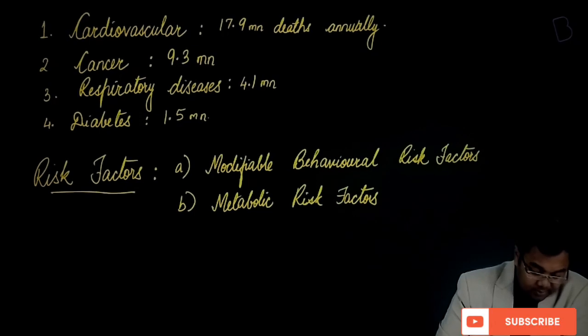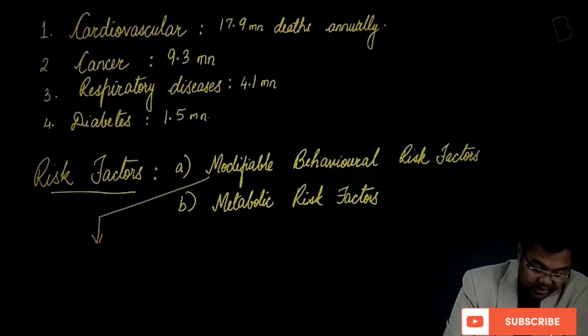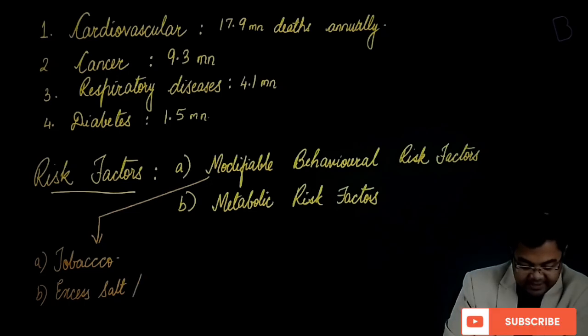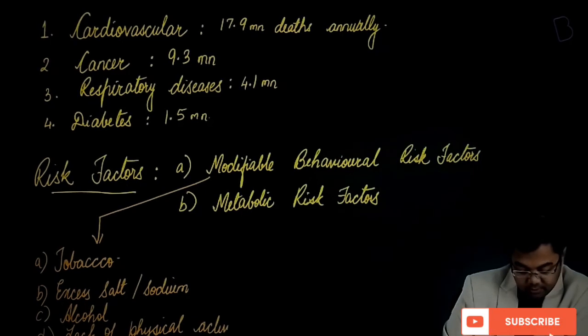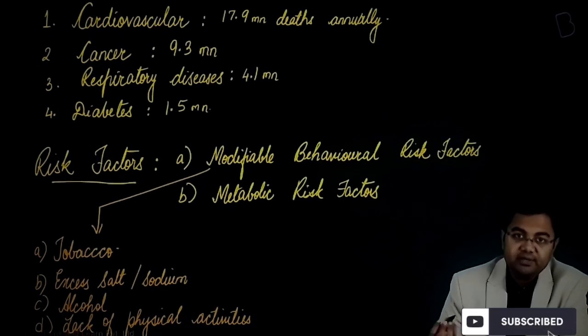When we talk about the modifiable risk factors, what we are basically talking about are things like tobacco, excess salt, which basically leads to excess sodium, alcohol, and lack of physical activities. So these basically come under the modifiable behavioral risk factors.